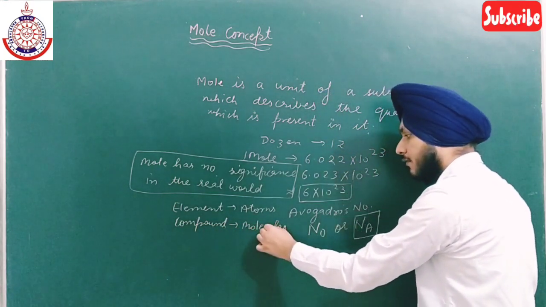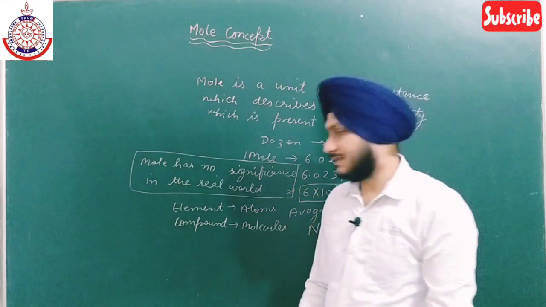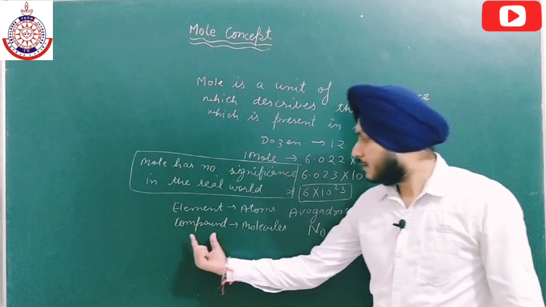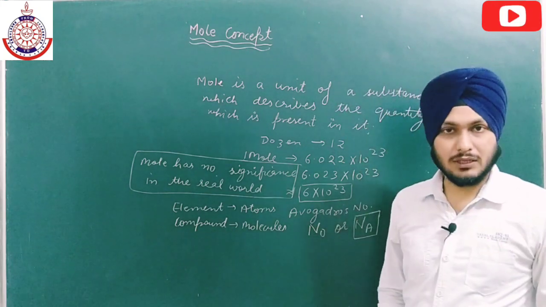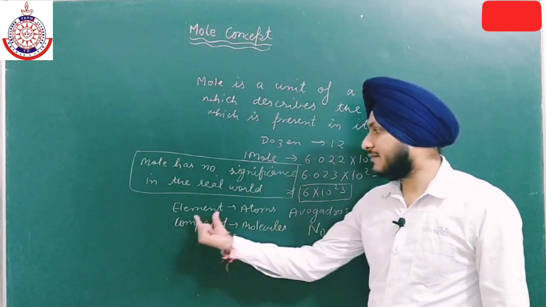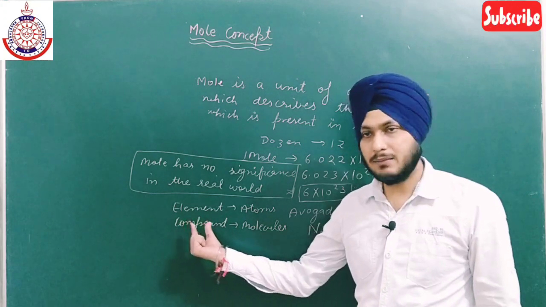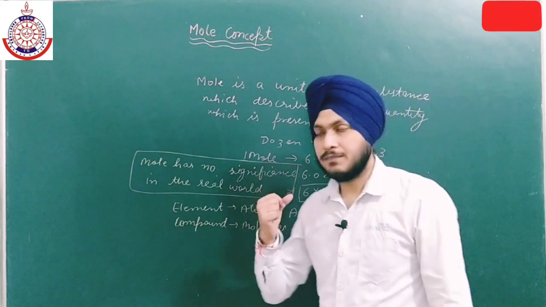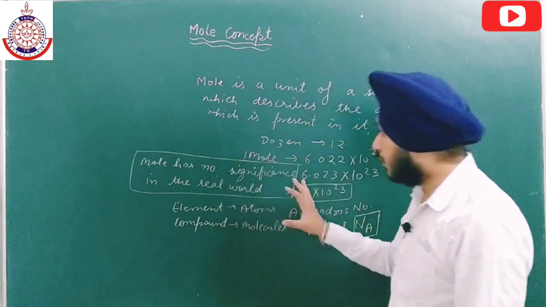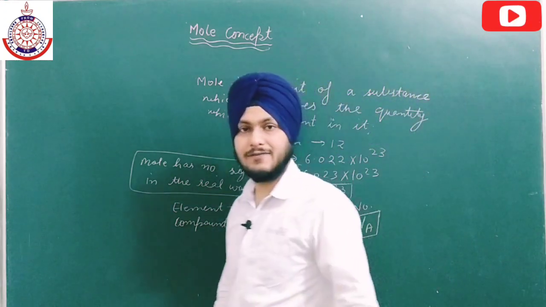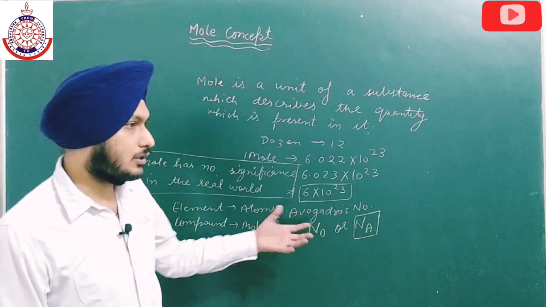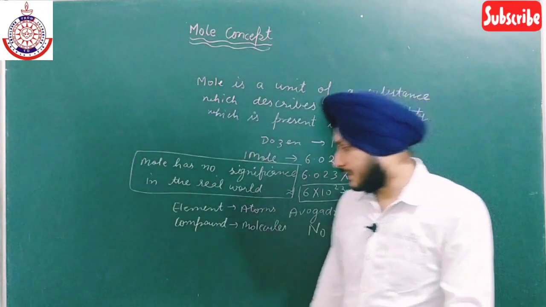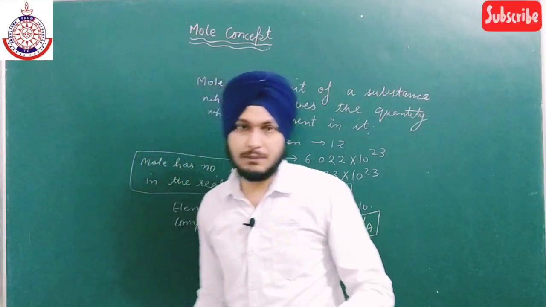These things we have already covered in the live classes, that for elements the fundamental particle is the atom, and for compounds the fundamental particle is the molecule. So an atom can easily give each and every piece of information about that particular element. Similarly, a molecule can give all the information about that particular compound. So mole is used to quantify the number of fundamental particles or subatomic particles. The real existence of mole is in microscopic particles only.